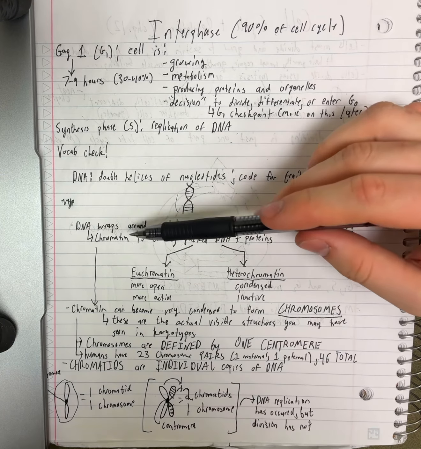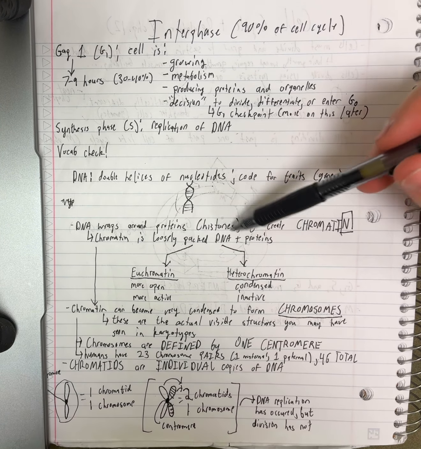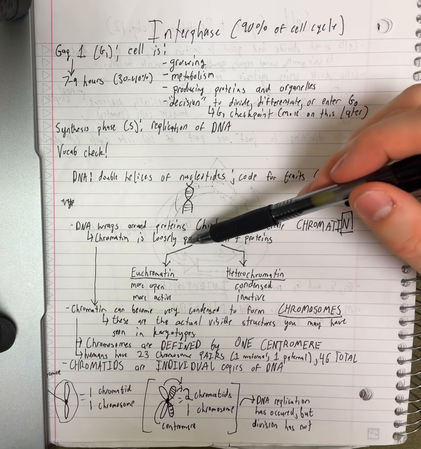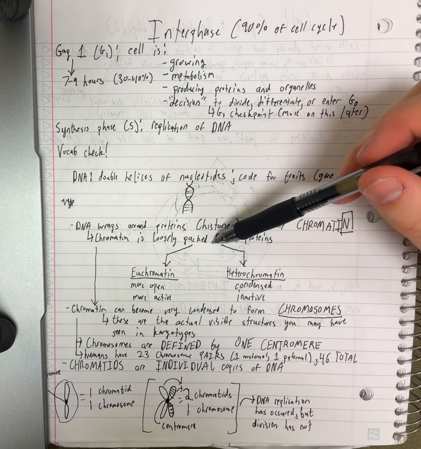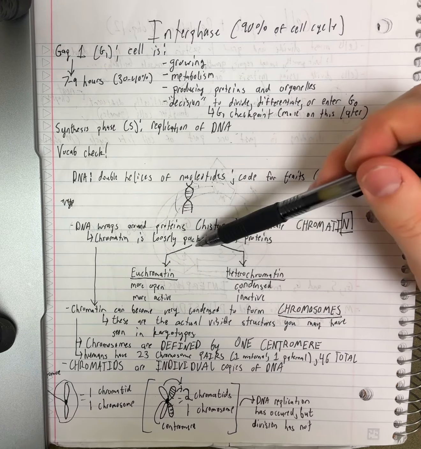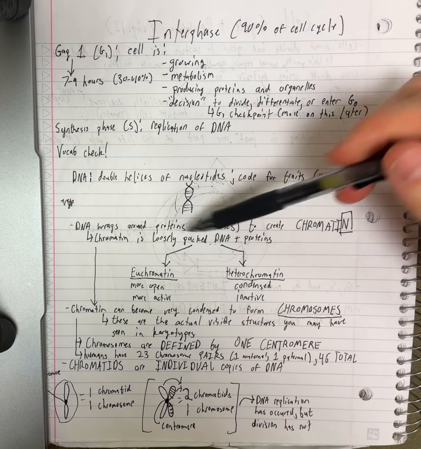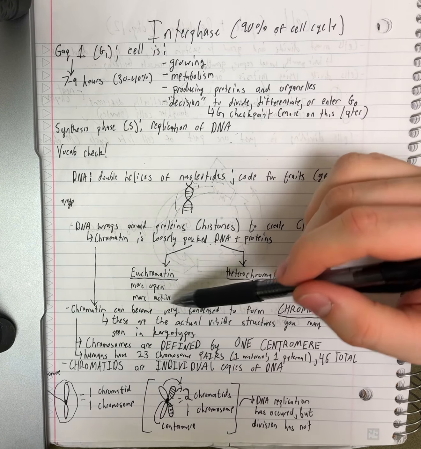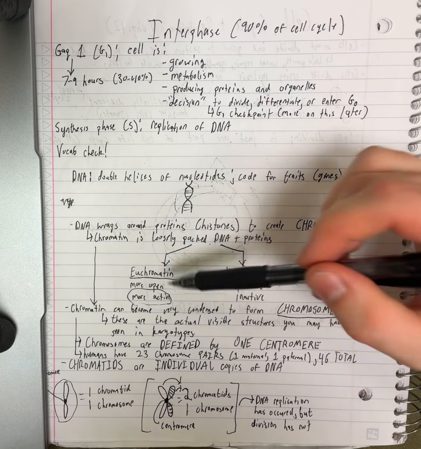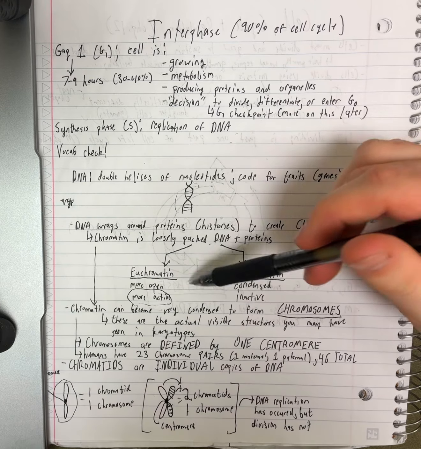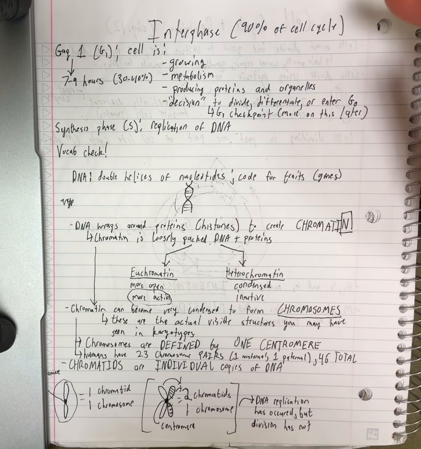So chromatin is more condensed than regular DNA, but it's still packed together. And there are two types of chromatin: euchromatin and heterochromatin. The euchromatin is usually going to be the more active DNA, so there's going to be more genes being expressed from euchromatin as opposed to heterochromatin.